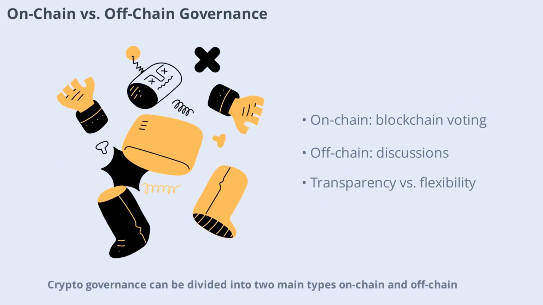Crypto governance can be divided into two main types: on-chain and off-chain. On-chain governance happens directly on the blockchain using smart contracts and voting mechanisms. Off-chain governance, on the other hand, takes place outside the blockchain, often through forums, discussions, and informal agreements. Both approaches have their pros and cons. On-chain governance is transparent and automated, but can be rigid. Off-chain governance is flexible, but sometimes lacks transparency. Most projects use a mix of both to balance efficiency and community input.